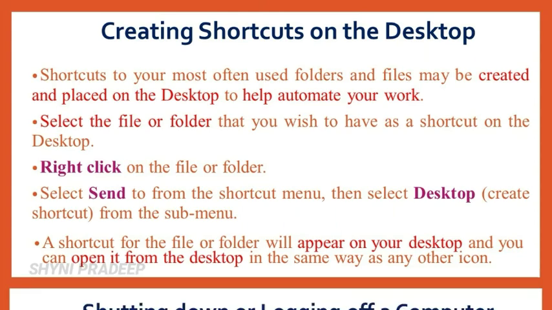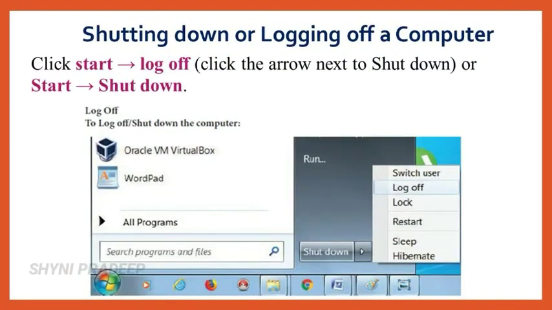Next topic is shutting down or logging off your computer. If you want to log off your computer, you have to click on the start button and select the Log off option. If you want to shut down your computer, you have to click the start button and select the Shutdown option. Here, what do you mean by switch user? If you want to switch to another user account on the computer without closing your programs, then you have to select the Switch user option. What is the use of the log off option? If you want to switch to another user account on the computer after closing all your open programs, then you have to select the Log off option.